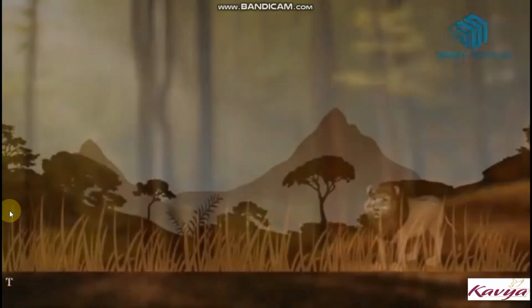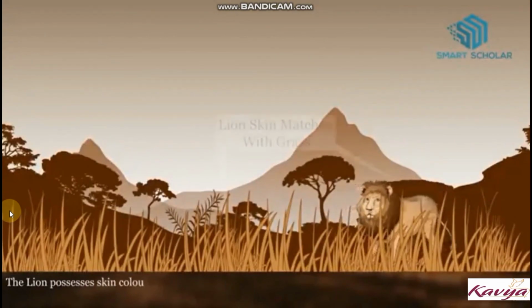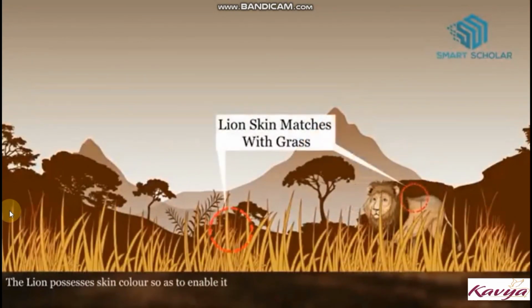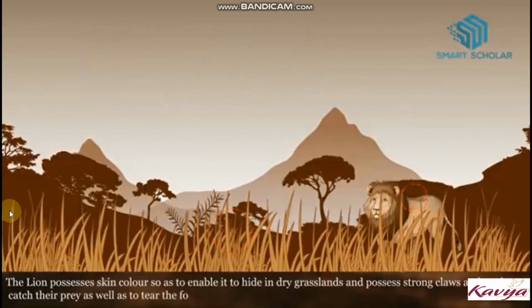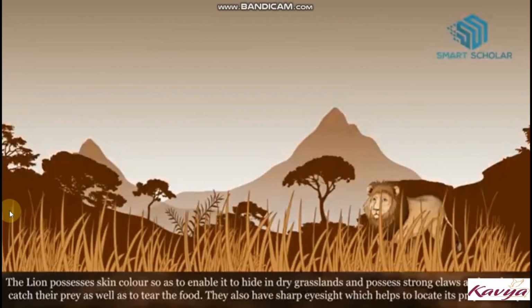Adaptation in grassland. The lion has a yellowish skin color so as to enable it to hide in dry grassland, and possesses strong claws and teeth to catch its prey as well as to tear the food. It also has sharp eyesight which helps to locate its prey correctly.